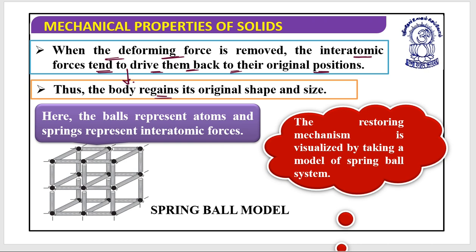So let's look at this. These are all atoms, and we have connected them with springs.